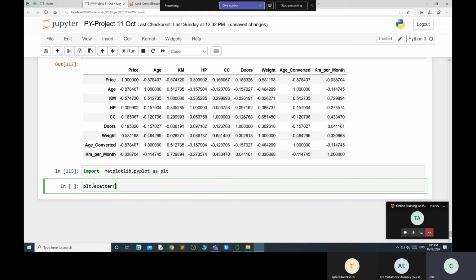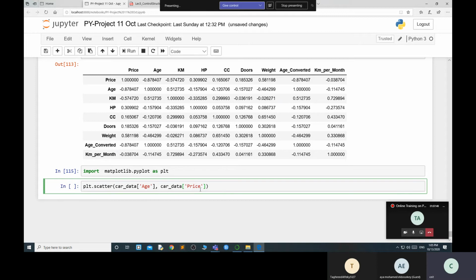Now I am taking the car age, because now I am trying to show you the difference of this one, a car. Now I'm using this one, price. I want to see the graph between car age and the price.